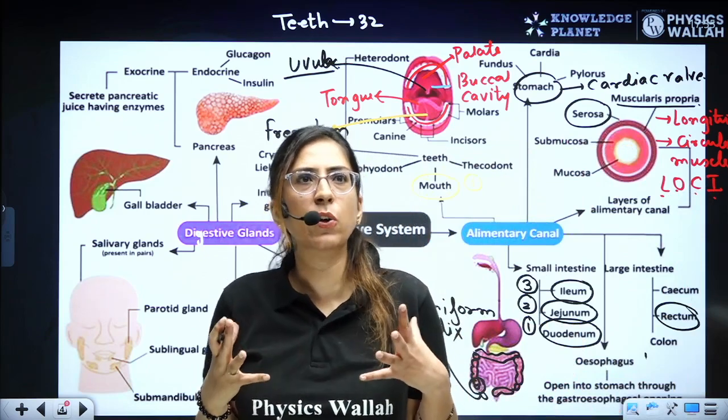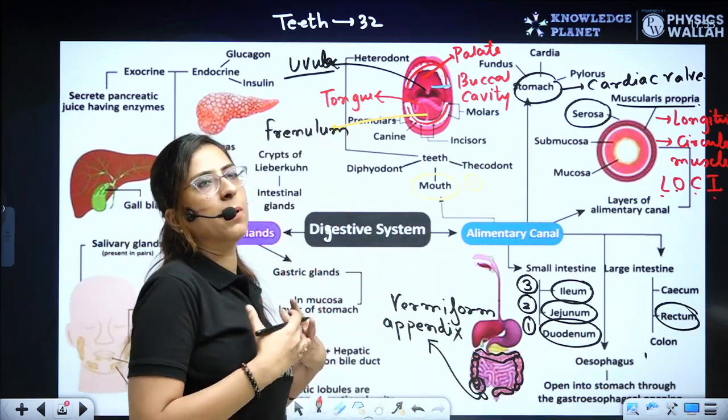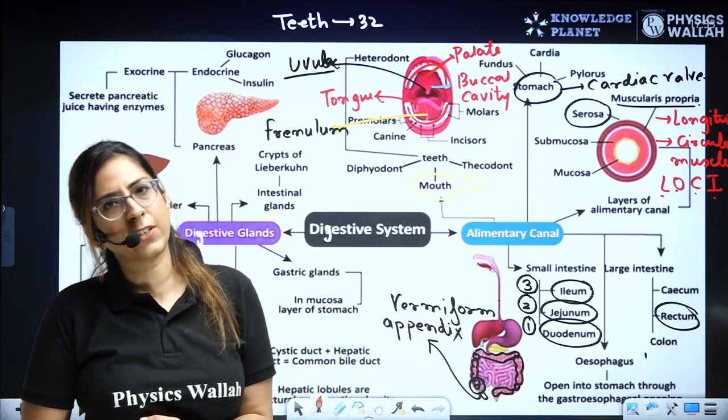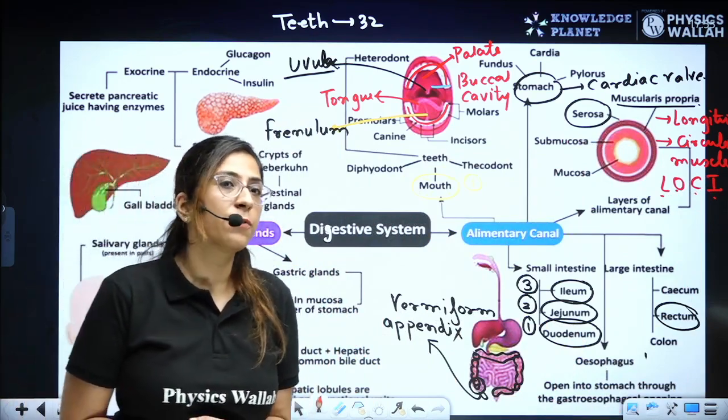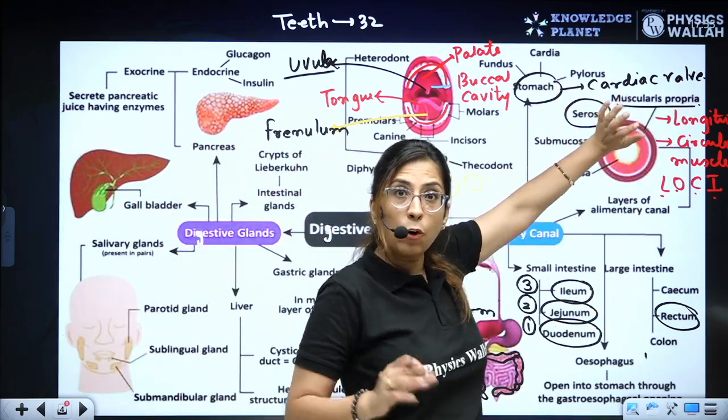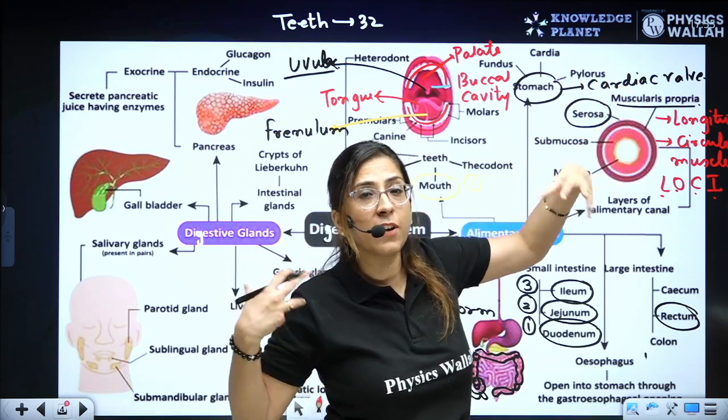It has a muscular layer. Now always remember that in case of the stomach, another layer is present, that is the oblique layer. In the muscularis, the oblique layer is also present. Muscularis propria is clear. The outermost layer is clear. Hope this is a fast revision for you guys and you are enjoying.